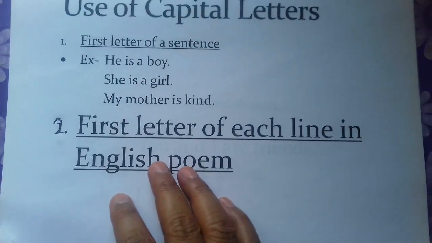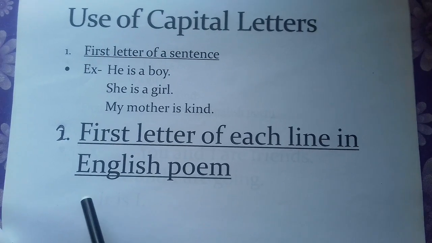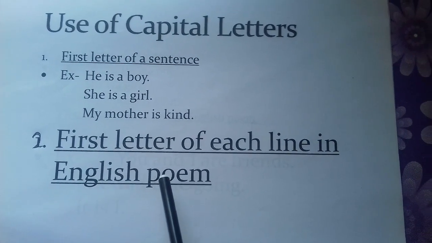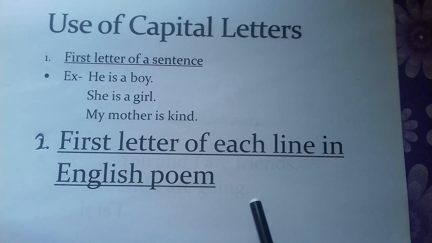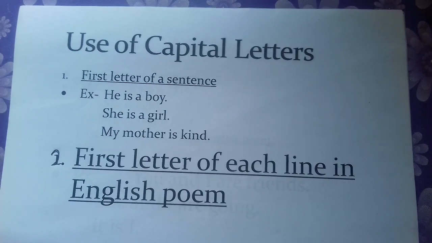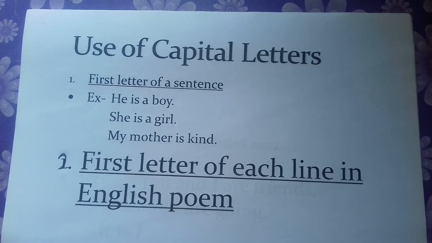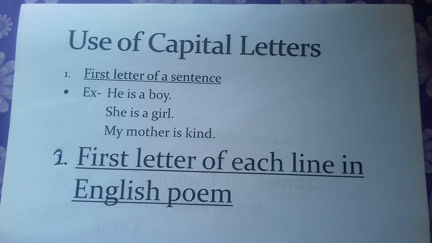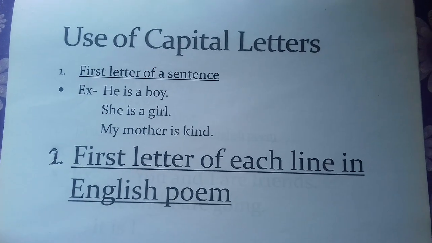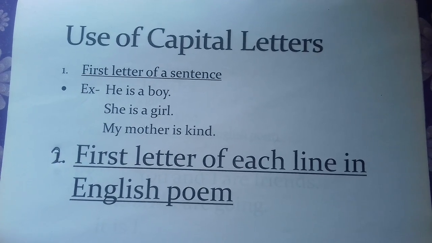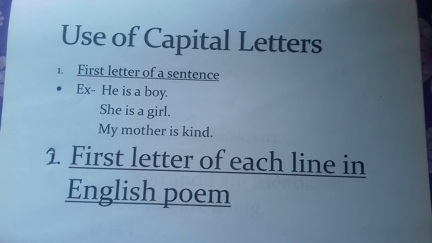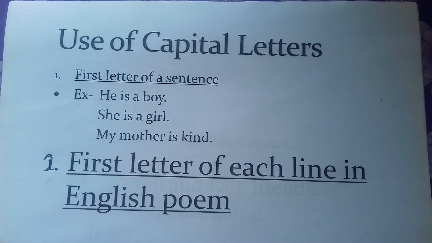Now we should come to rule number 2. Rule number 2 says first letter of each line in an English poem. Whenever you write any poem, you find that a full stop is given after 2 lines, 3 lines, 4 lines, and sometimes even 5 or 6 lines.